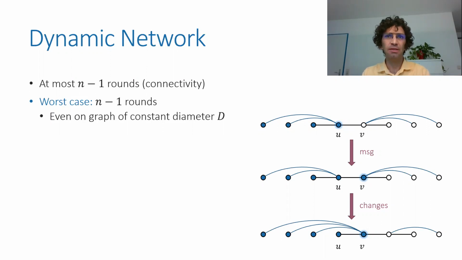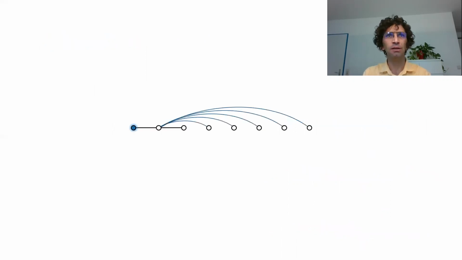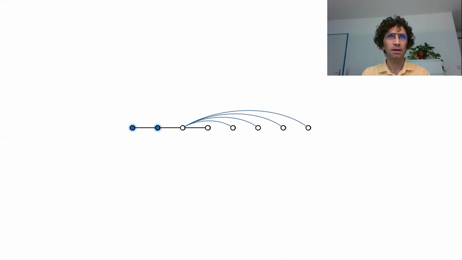Of course, if the diameter is n-1, but even if the diameter is constant, say if you have two stars, one with the informed nodes and another with the uninformed nodes, connected by a single edge, and every time an uninformed node becomes informed, you move to the left, it will look roughly like that. First, only the leftmost node knows the information. And then when the information propagates, the topology of the network changes, and there's a new star on the right.